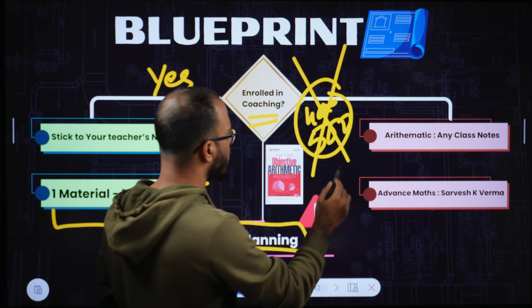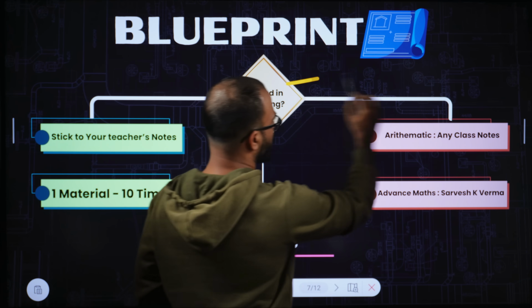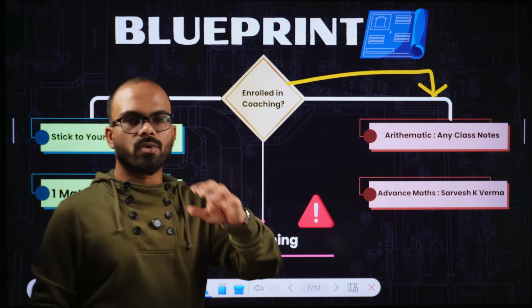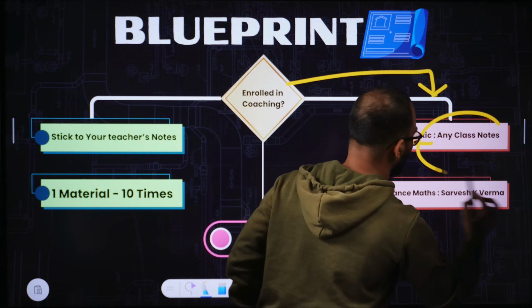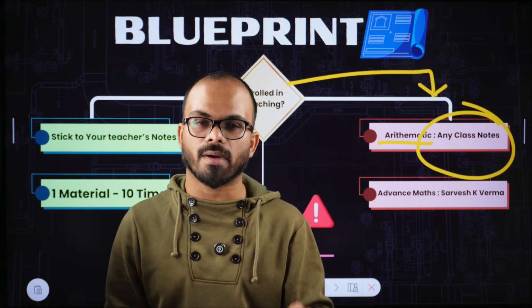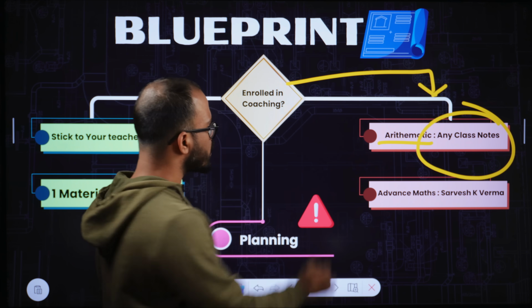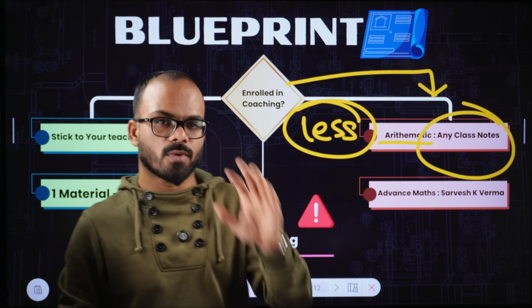And if you want to learn by self, you want to do self-study and you want to master mathematics, or you are decently good at mathematics, in that case, for arithmetic, you can use any faculty's class notes. There are so many good quality class notes in the market. Pick up class notes with less volume. Lesser volume, pick it up, that is more than enough.